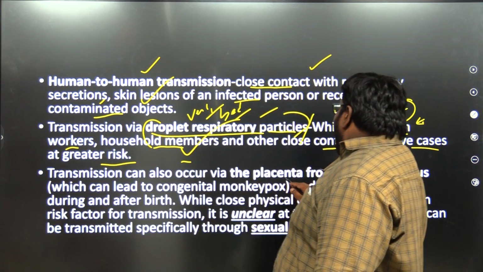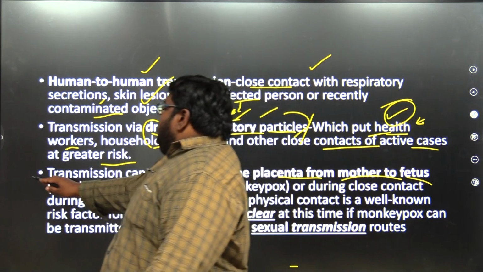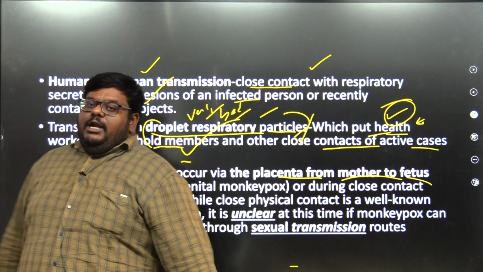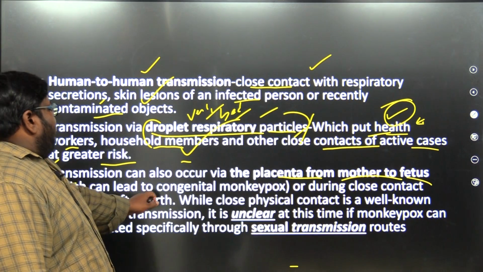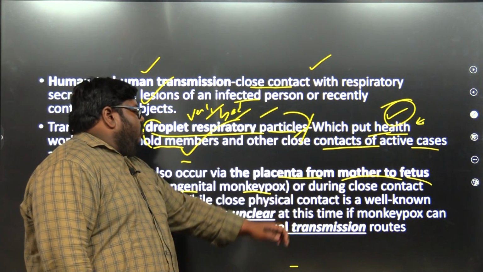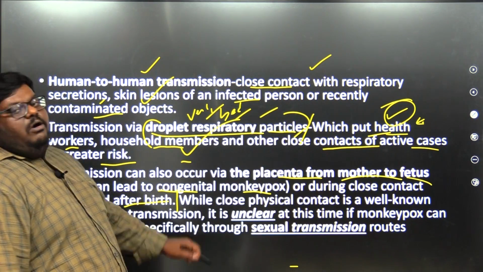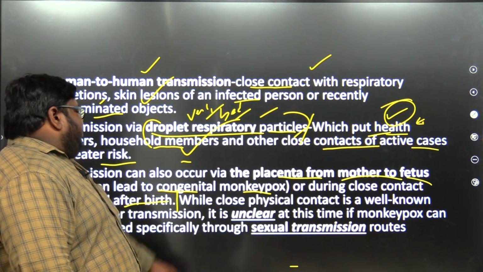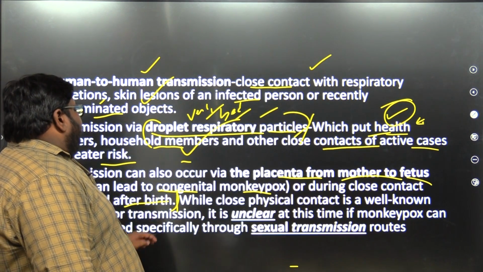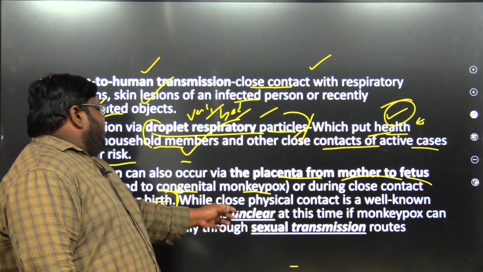Transmission can also occur via the placenta from mother to fetus. This is a big alert. All pregnant women must be alert because of that, which can lead to congenital monkeypox, or close contact during and after birth. If a mother gets it during pregnancy, the child may get it through the fetus. Or if she gets the disease after delivery, the kid may get it.